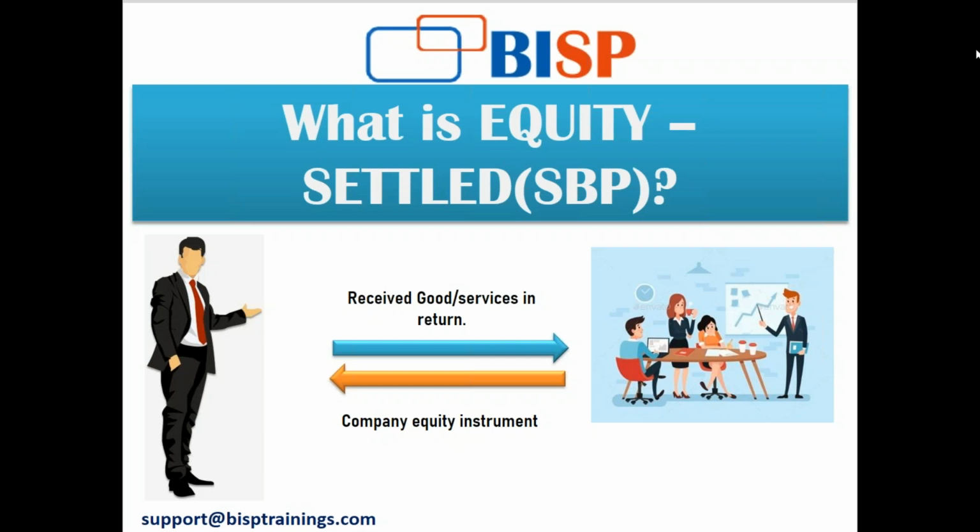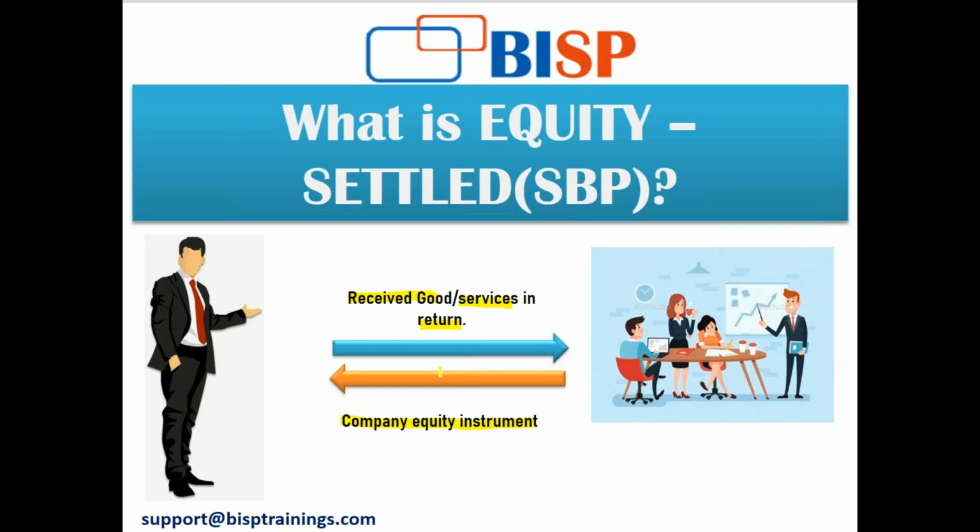Any transaction is treated as equity settled when an entity receives goods or services as consideration for its own equity instrument. The company's equity instrument, and on behalf of that, I am receiving goods or services in return.